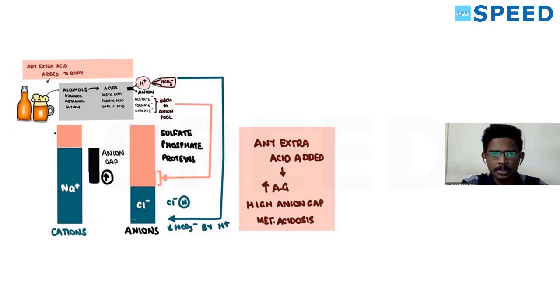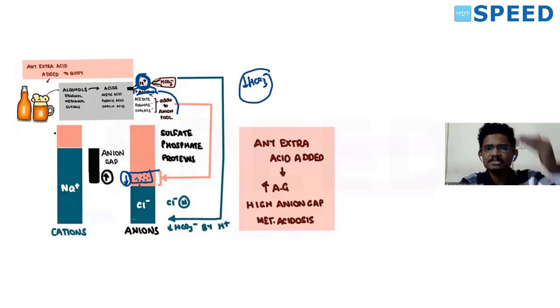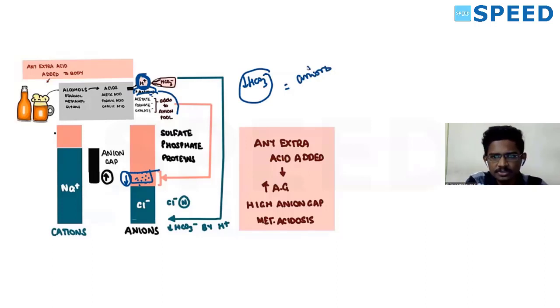In the acid, there will be a negative charged particle, which is the anion, and a proton. It will divide into proton and anion. This proton will suck out all the bicarb available in the body. So bicarb will be reducing, and this extra anion will replace the bicarb pool. Whatever bicarb is lost is replaced by these extra anions.